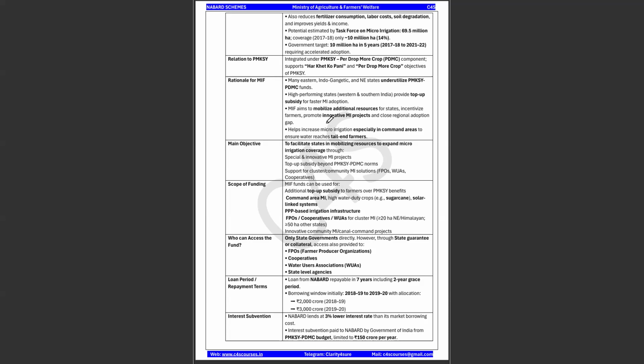For example, if you take some states in Western India or Southern India, they are performing well. So to encourage them, to make irrigation more efficient, this micro irrigation fund is also used. So it is used in both the cases, underutilization or to encourage them to use it more. Okay, and the main objective is to facilitate states in mobilizing resources to expand the micro irrigation coverage.